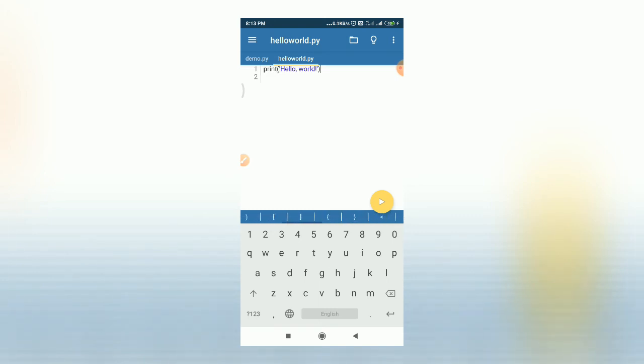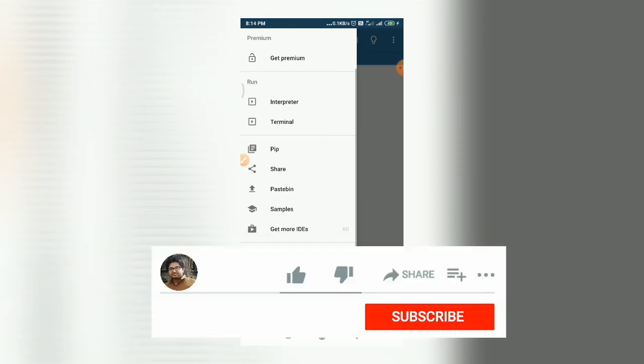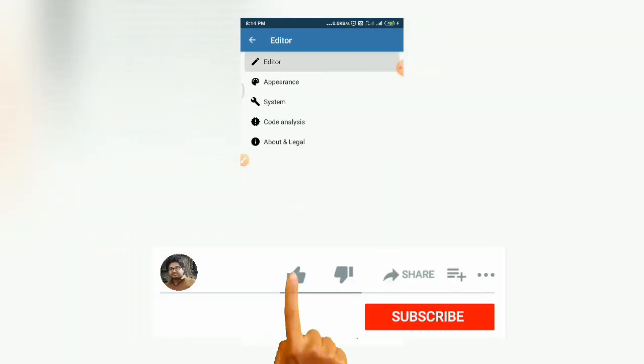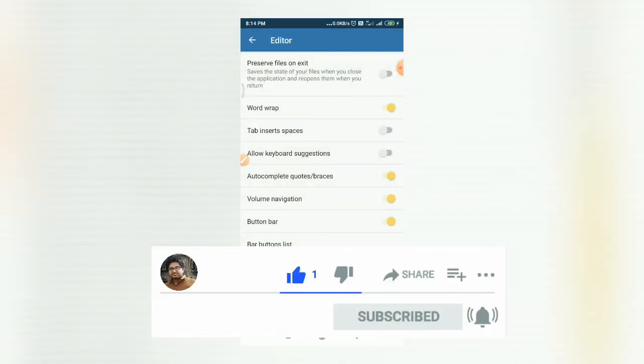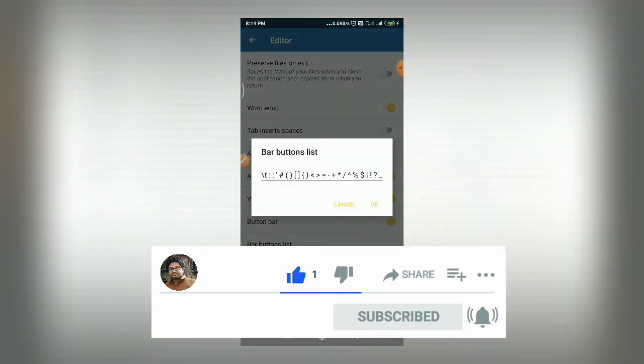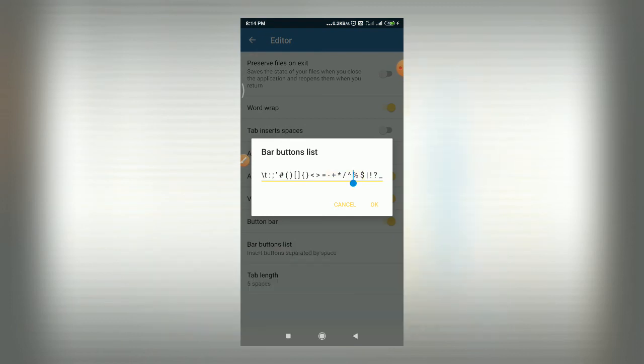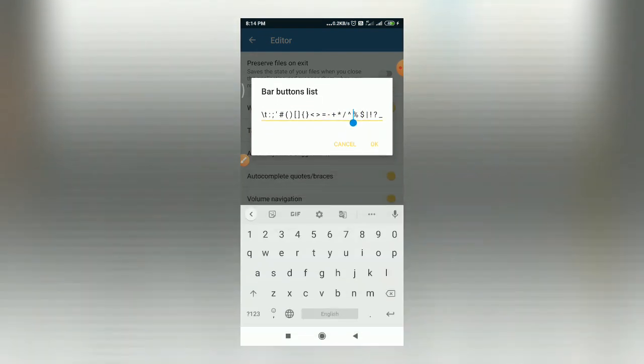To quickly access all these special symbols, you should enable this button bar. Right now it is enabled. If you don't want it, you can disable it. Then button bar list: this shows all the special symbols which are available in the button bar. If you want to add a new symbol, you can simply add that symbol with a space.